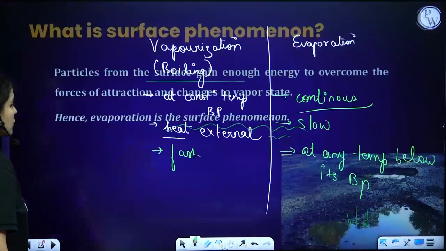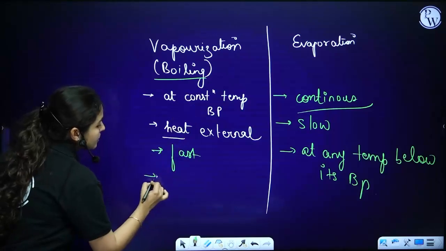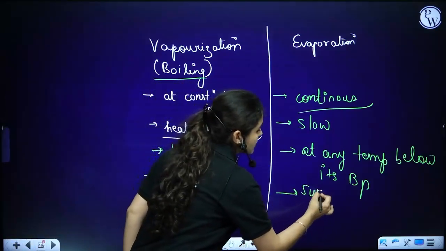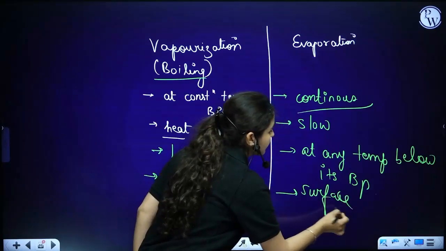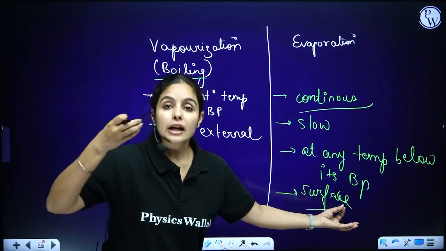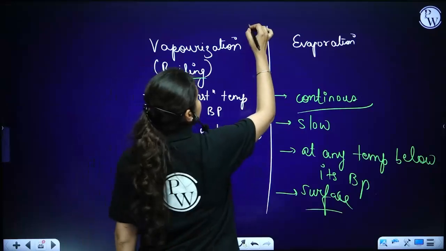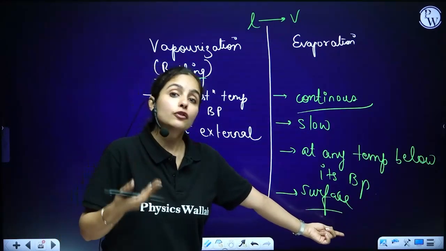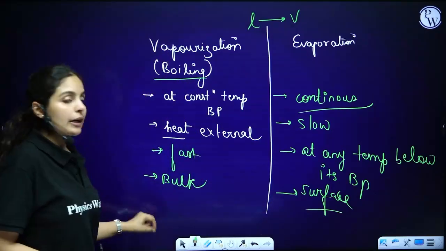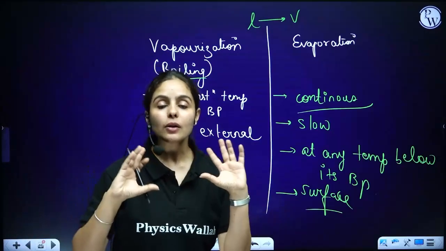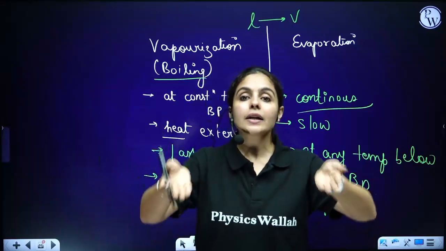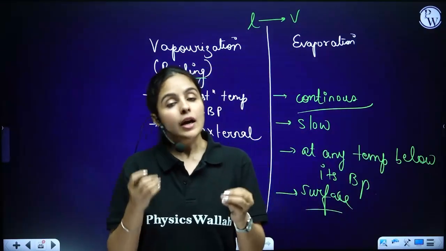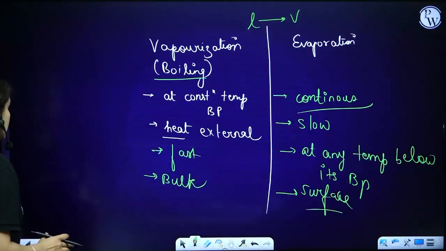That's another difference. Boiling is a bulk phenomenon, whereas evaporation is a surface phenomenon. What does that mean? Surface means conversion of liquid into vapor state happens from the surface. Whereas in boiling, bulk means the entire water is going to start converting from liquid to vapor state at the same time. I'll explain this one more time to you guys.